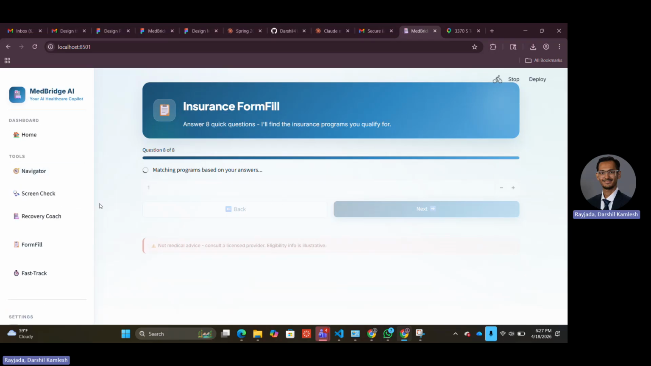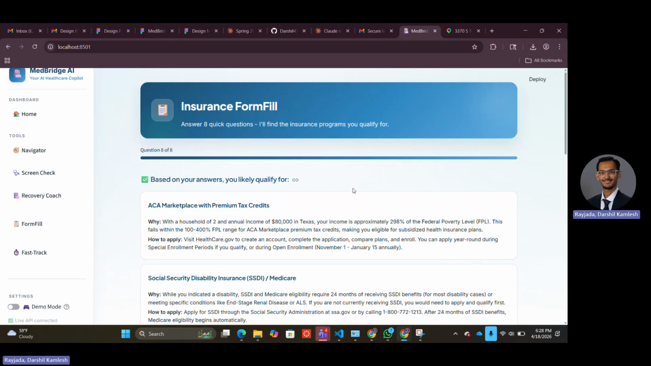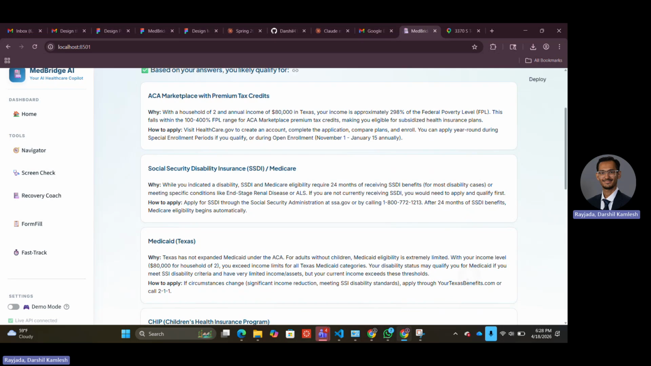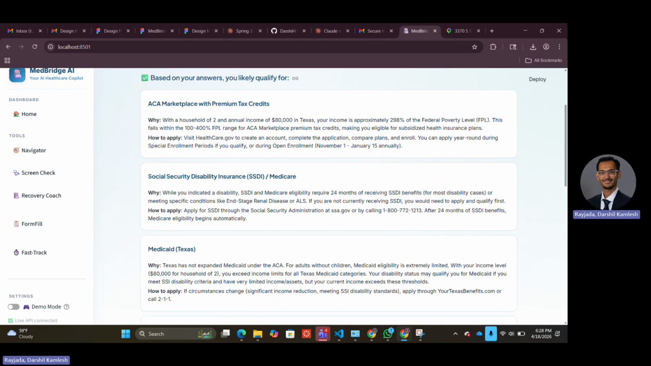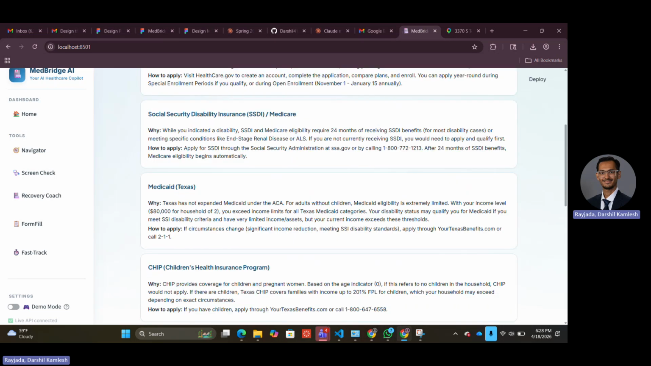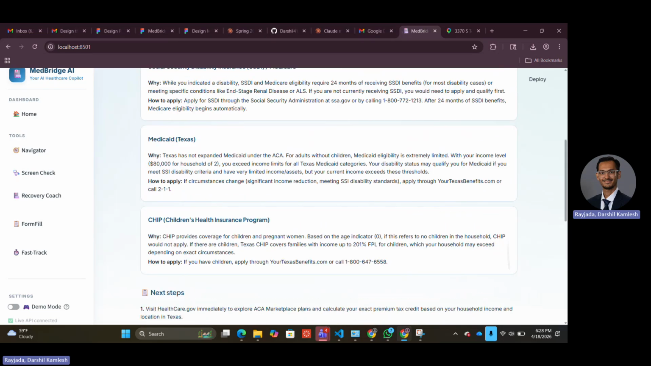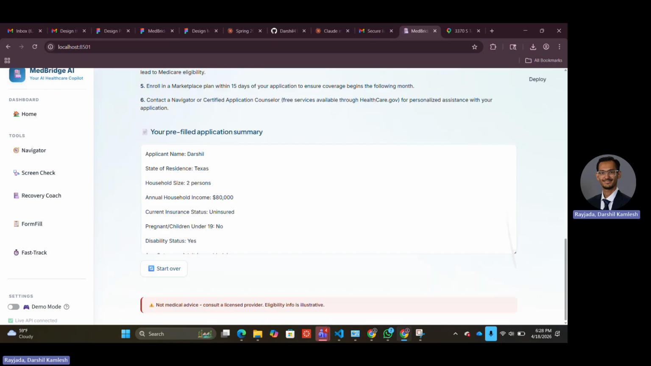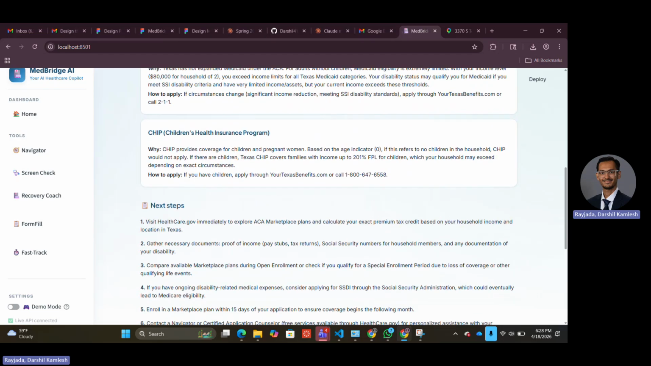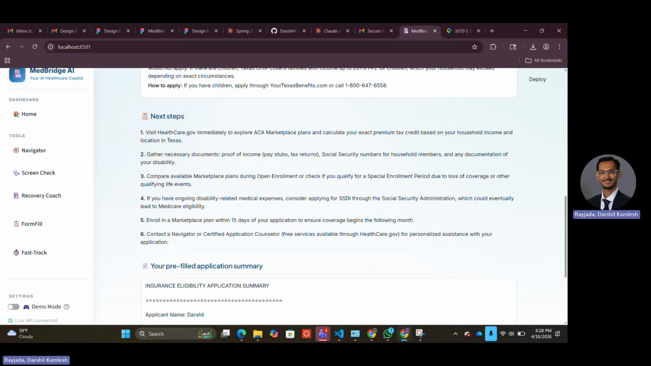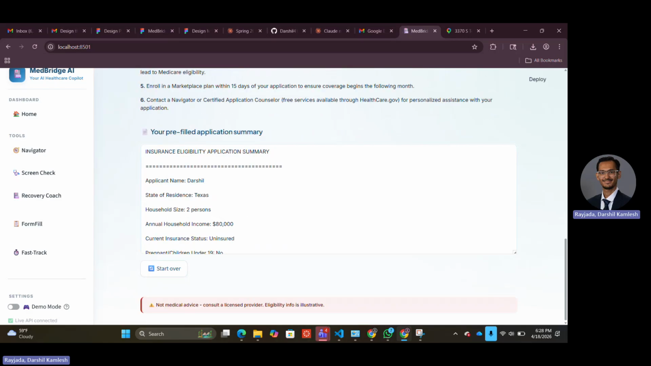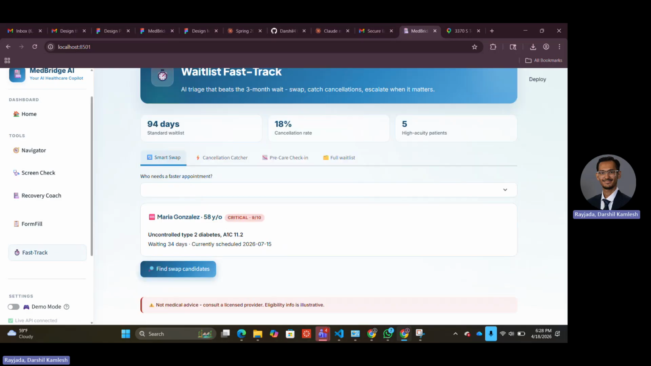So it's taking a while, but let me move on to the next aspect. So these are all the features. So as you can see, okay, it has got generated. It's taking a while because we deployed it on our local host. But yeah, these are all the insurance policies she can make use of. And it's all in very simplified terms and also the next steps. Now, these are all the applications.